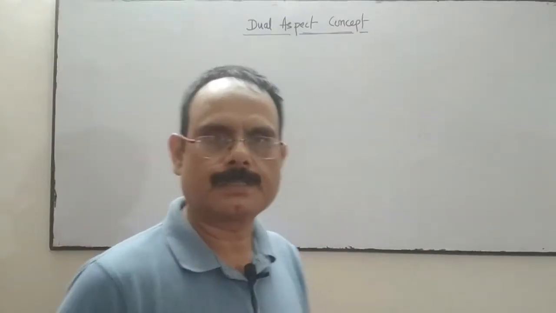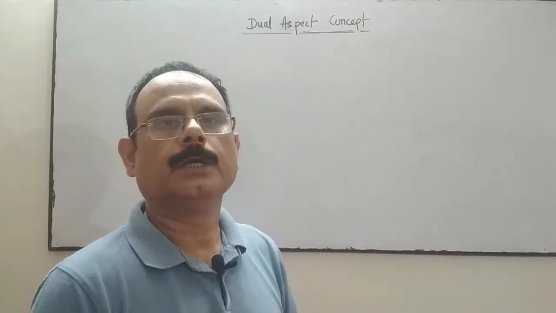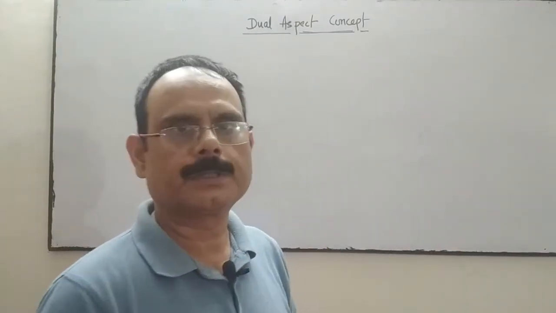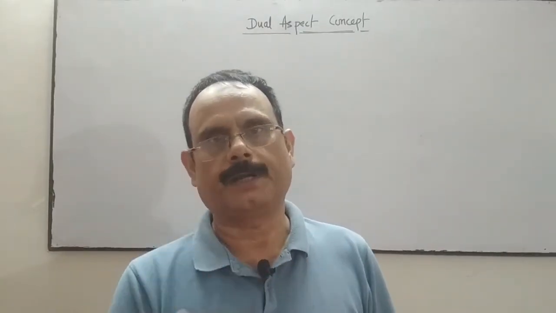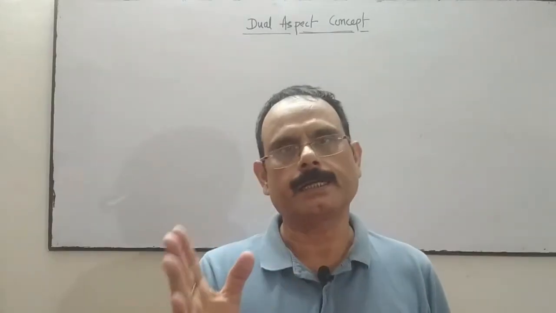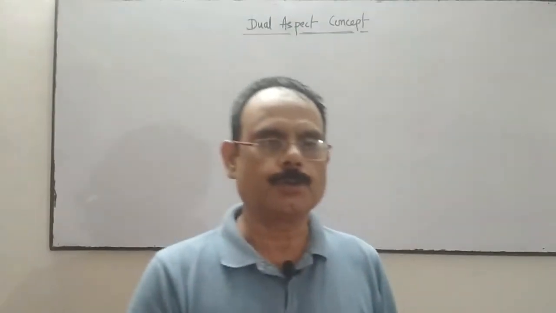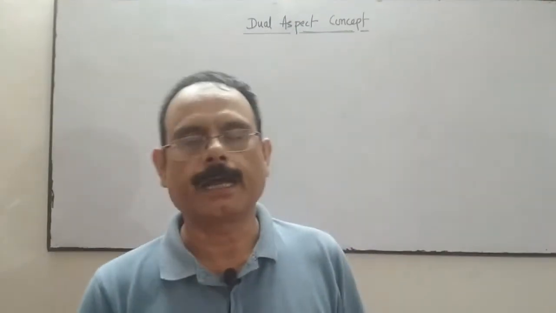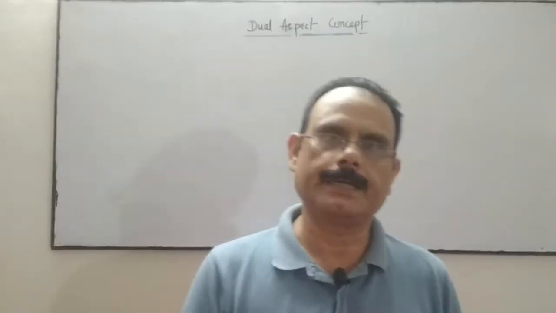Now the next concept, dual aspects concept. On the basis of this concept, the accounting has developed. Every transaction has two effects. If one account is increasing or decreasing, then the other side account is also increasing or decreasing with the same amount. So every transaction has two sides. One side is called debit, another side is called credit.